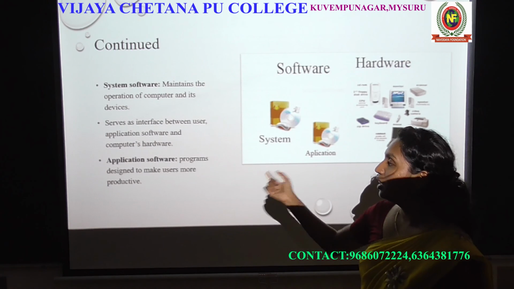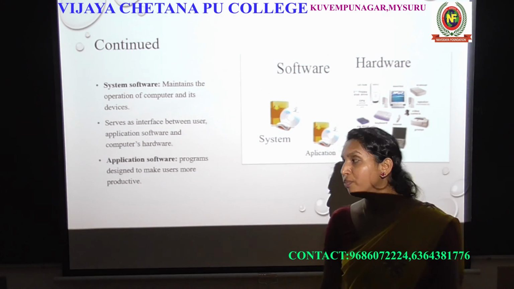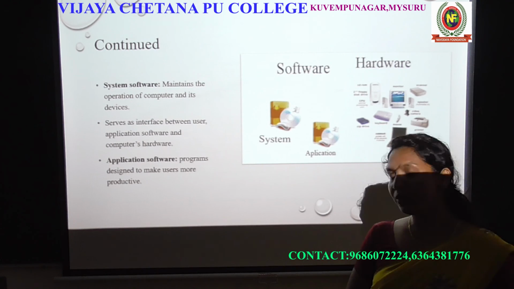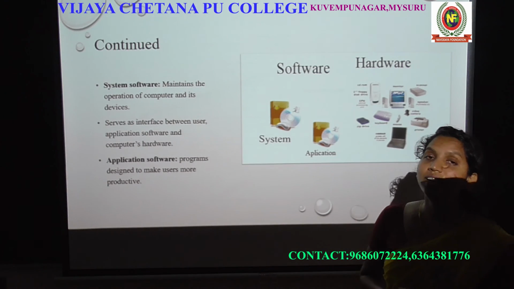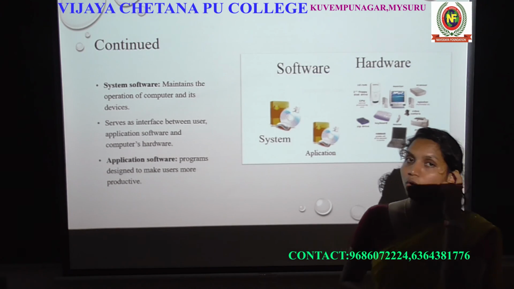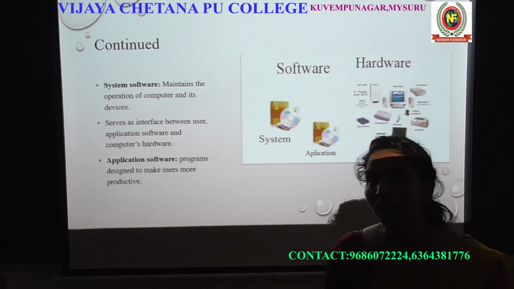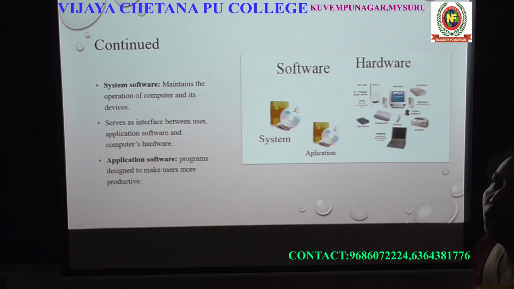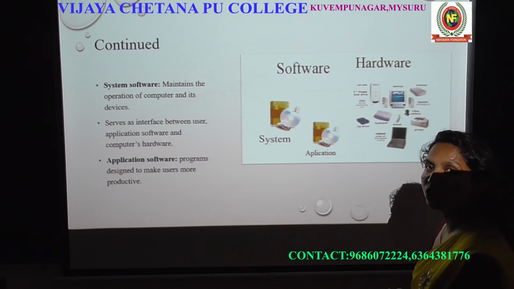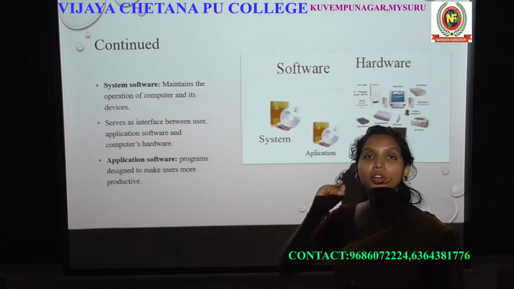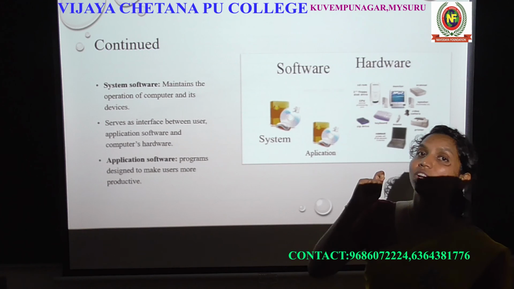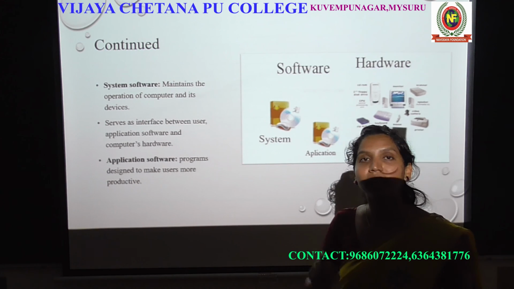Okay. And what is application software? Application software is a program designed to make the user more productive, which means some applications we need to run by using application software. If you want to do a particular task, then we want the particular application to do that task.